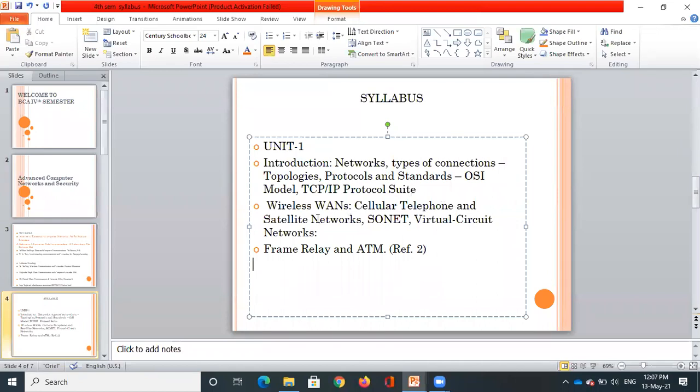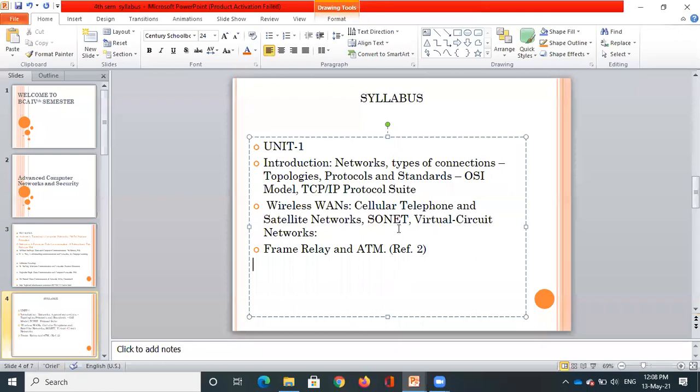And then, this is a little different from the OSI model. We are going to study cellular telephone and satellite networks, how the satellite works. When we have a normal phone call, a communication takes place. We receive the signals through the satellites or the towers that we have. So how does this satellite network work, and how is the signal transferred from one place to another? What are the intermediary tools or machines that are required, that we are going to study.